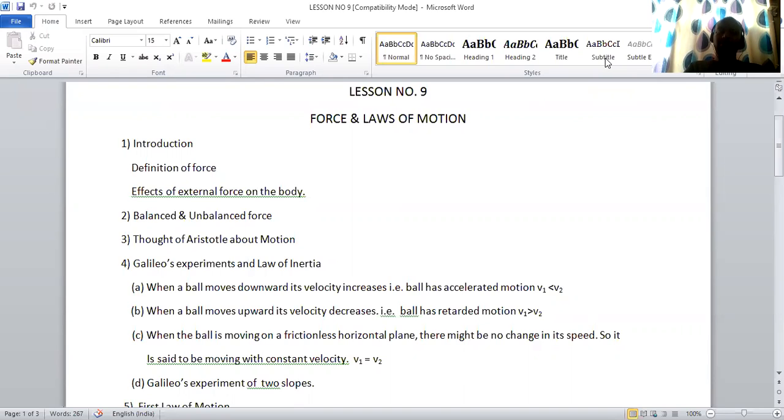Introduction part. In the earlier chapter, we had seen that the body from stationary state comes into motion as well as a body in motion comes to a stationary state in the motion chapter. But the reason behind this change in state of motion of the body is nothing but the push or pull which is exerted on the object or the body.